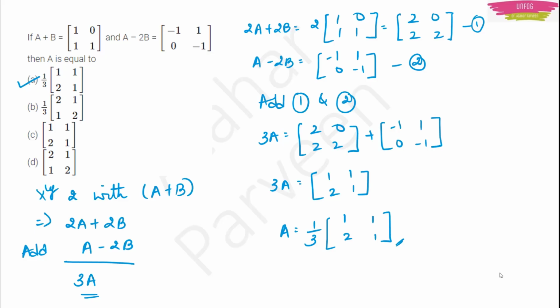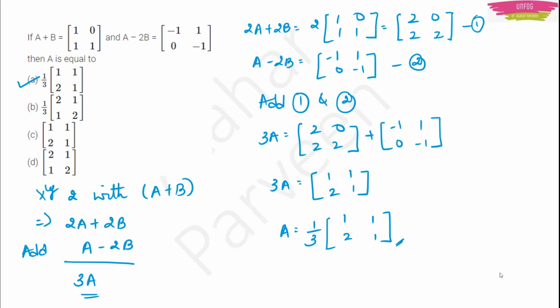Okay, so this was all about addition and subtraction of matrices. Also, we got an idea of division of a matrix by a single number. Here we did it, right? So 3A was equal to a matrix, and we sent 3 to the right hand side. That is how you do it. Still, if you want to take that 3 inside, you can do it. You can write it as 1 by 3, 1 by 3, 2 by 3 and 1 by 3 in that matrix. If that was there in the options, you could have ticked that also. They did not proceed with the next step, so you have ticked it here only.